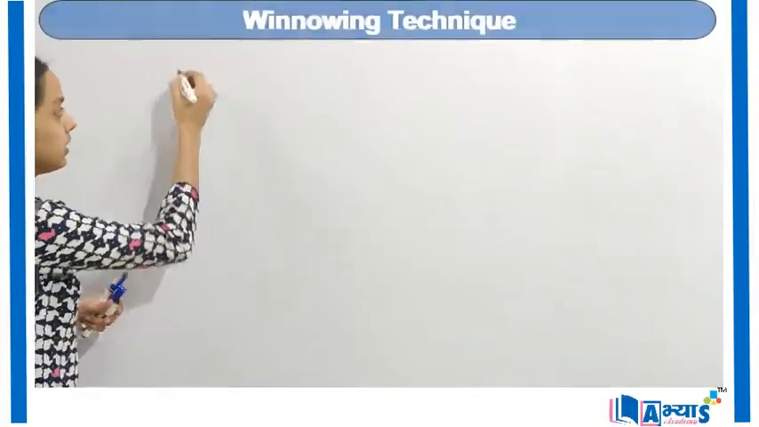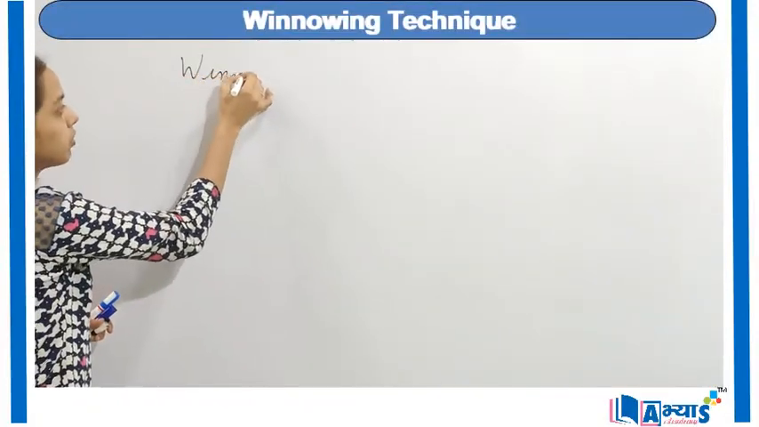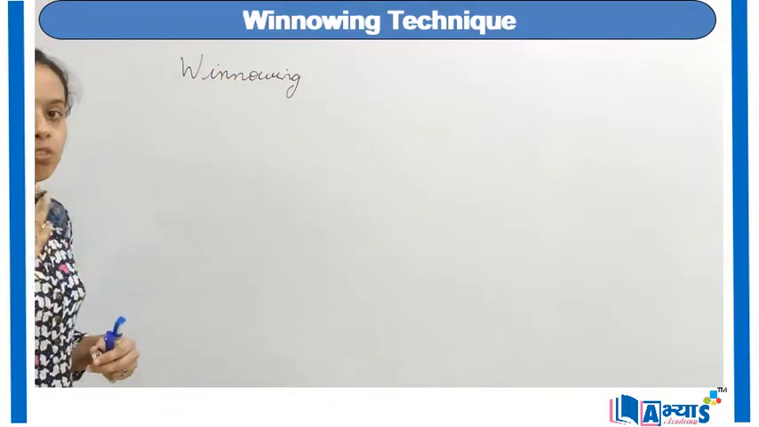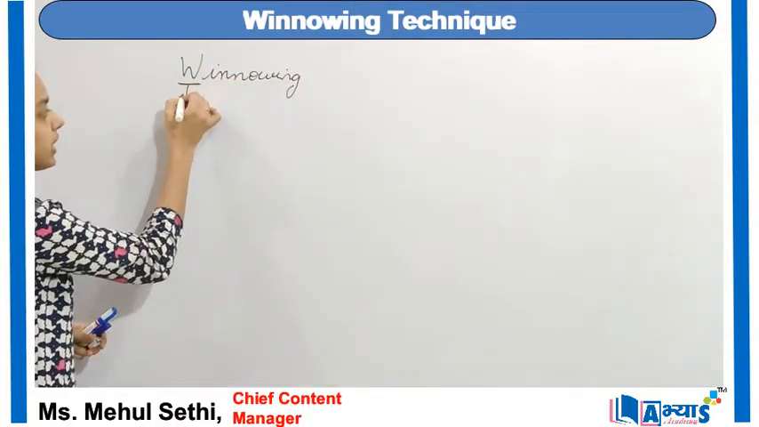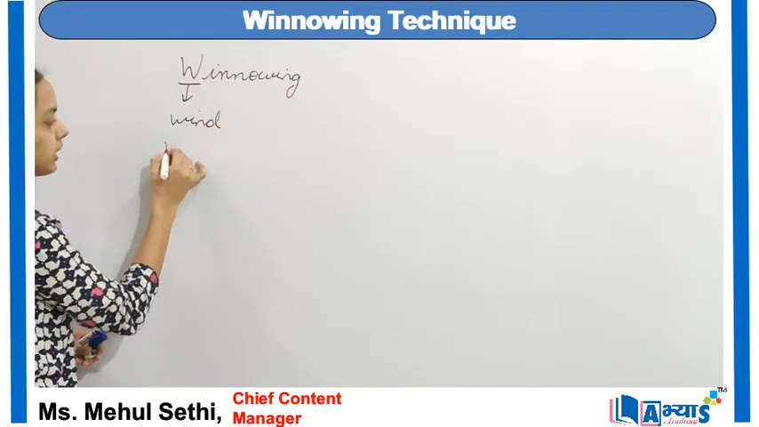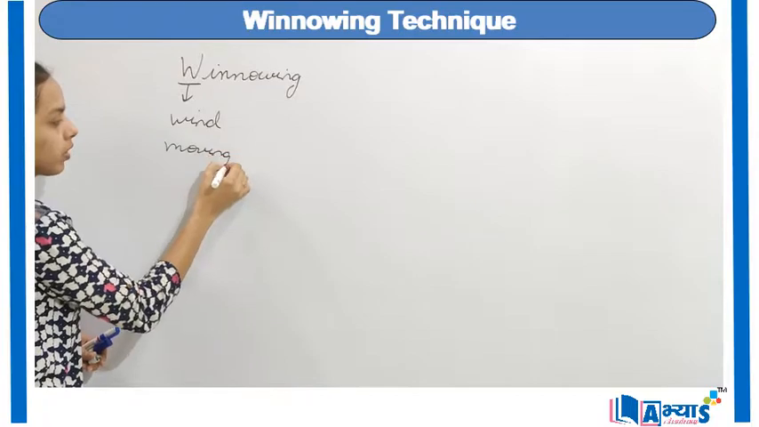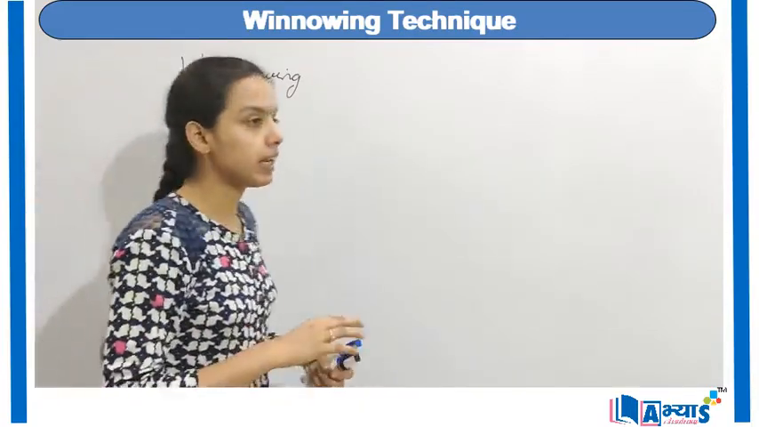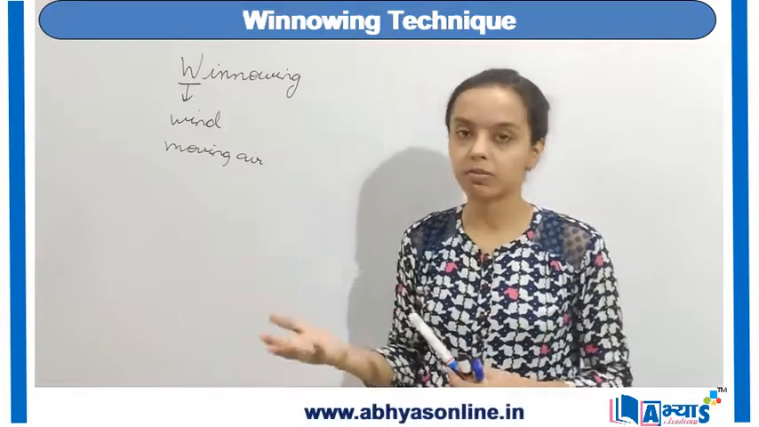Separation of substances, and that is the concept of winnowing. As it is in the name, winnowing starts with W, and similarly it is done with the help of a wind, or we can say moving air. It is always done in the presence of a wind or a moving air.